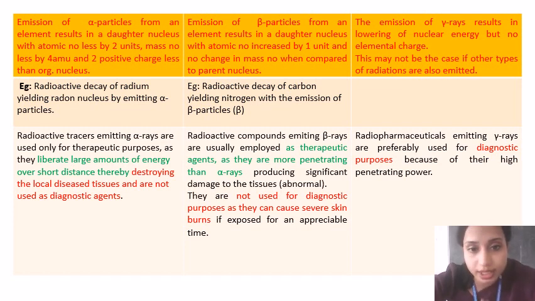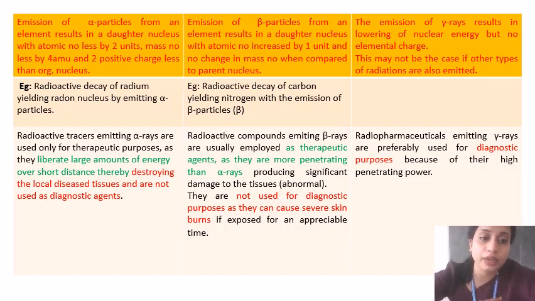The atomic number will increase by 1 unit when compared to the parent nucleus. And in case of gamma rays, it will result in the lowering of nuclear energy but no change in elemental charge.